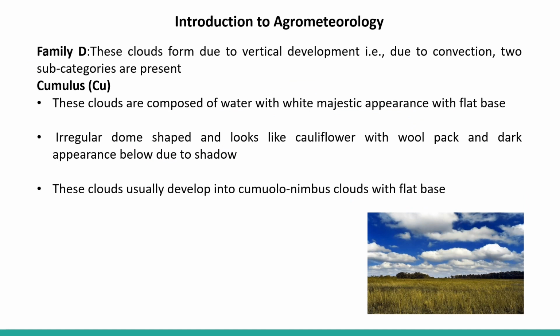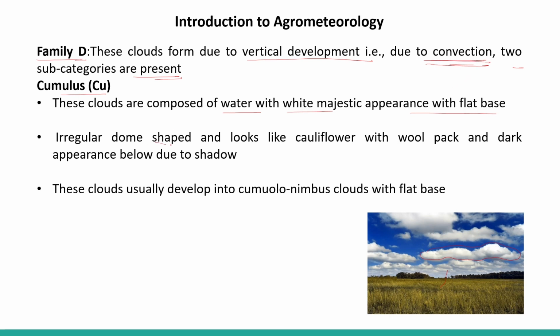Now the fourth category of cloud is family D. These clouds form due to vertical development, that is, due to convection currents. Two subcategories are present, the first being cumulus. These clouds are composed of water, with a white majestic appearance and a flat base. Here you can see the totally white appearance of the clouds, right? And they are formed due to the convection current of the water vapor present in the atmosphere.